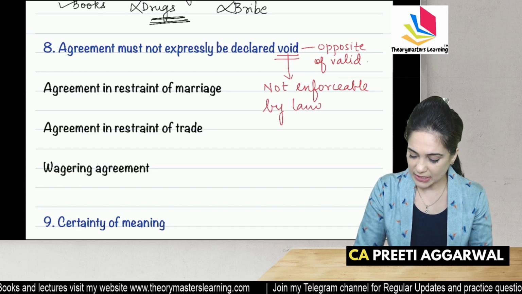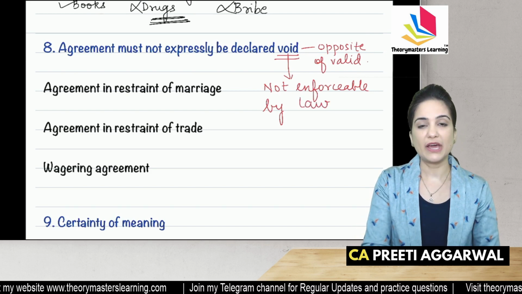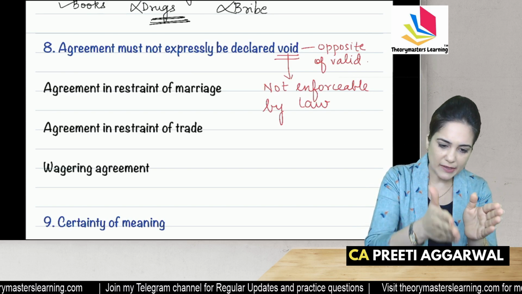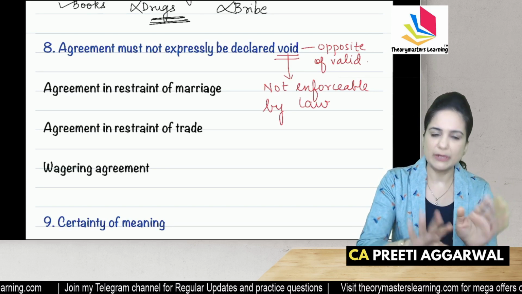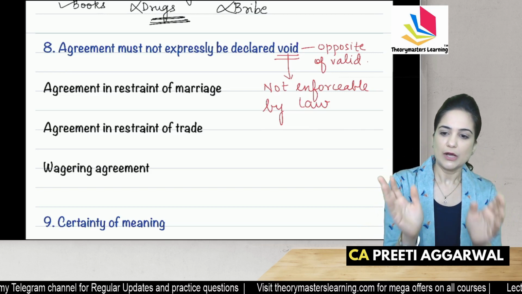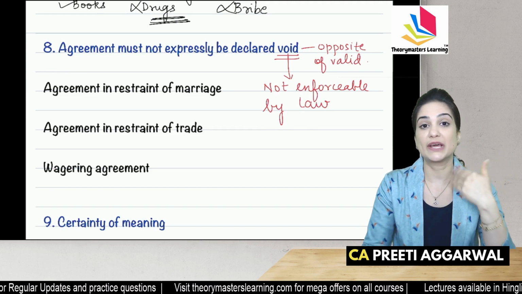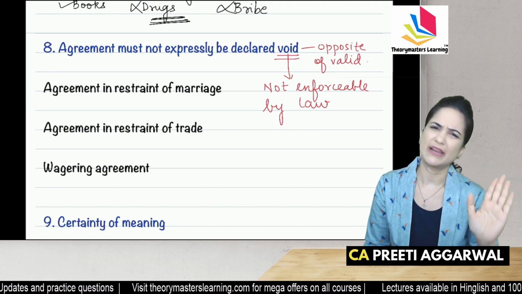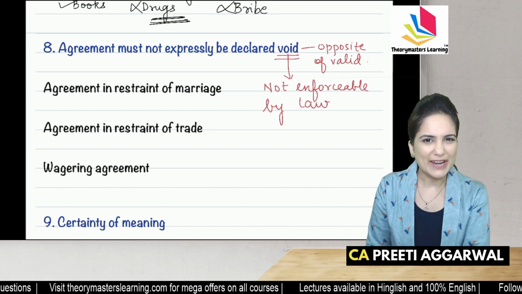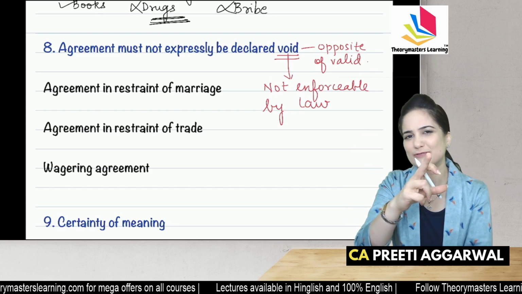Students, there is a small list of the agreements which are expressly declared void. These are void agreements. They are not enforceable. Don't enter into these contracts. You should ensure that you do not enter into these contracts which are expressly void. They will not be valid contracts. Detailed discussion, not now. I'll just explain the example. Detailed discussion when we meet for the full course.